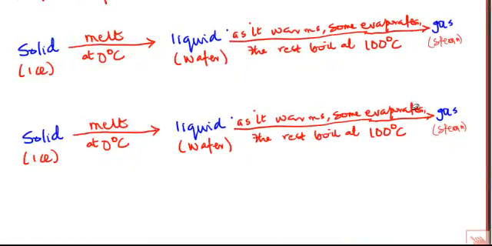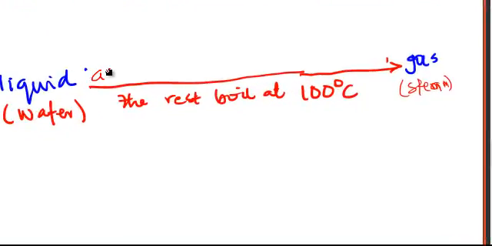I will erase this. So as it warms, and now as it cools, this is the reverse process. The arrow will be here now.